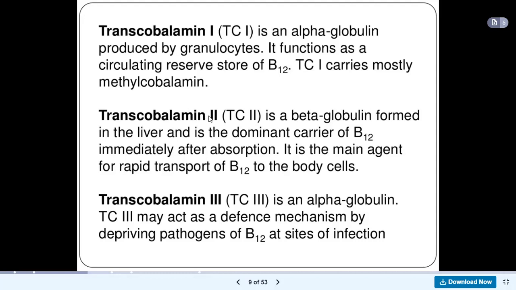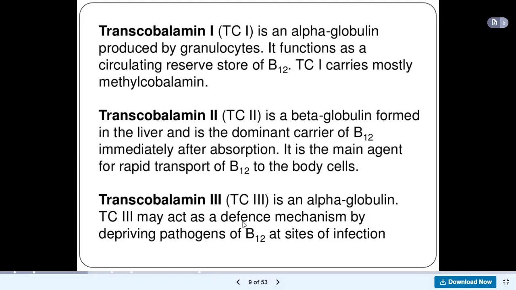Then we have transcobalamin 2, a beta globulin that is formed in the liver, and it is the dominant carrier of vitamin B12 immediately after absorption. It is the main agent for rapid transport of vitamin B12 to the body cells. So the main transporter of vitamin B12 is transcobalamin 2. And then we have transcobalamin 3, an alpha globulin.